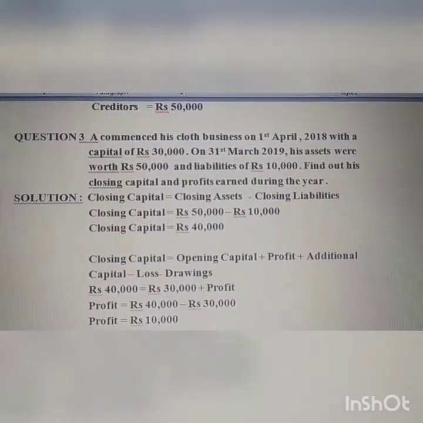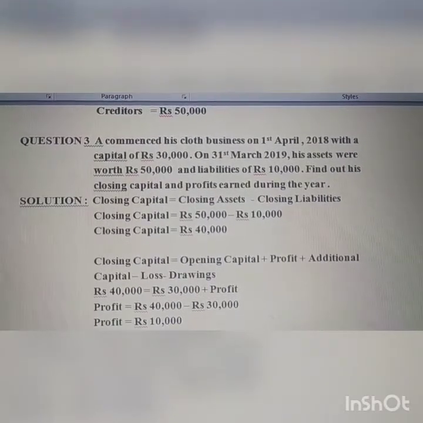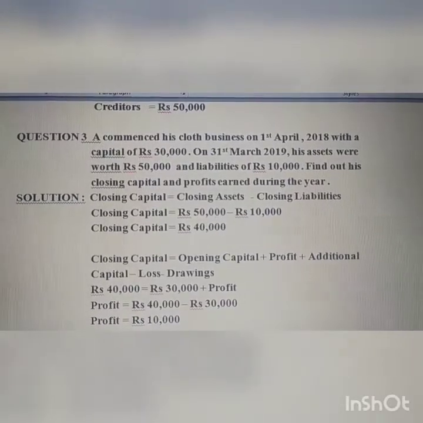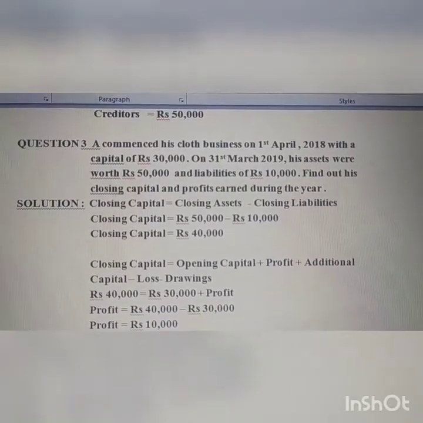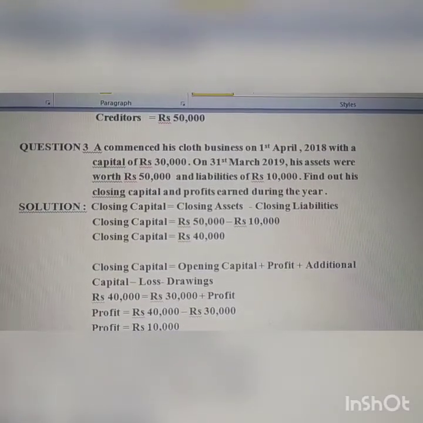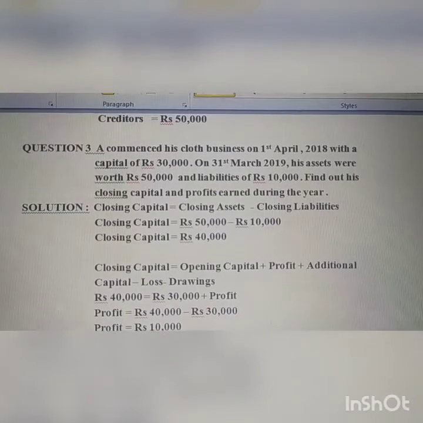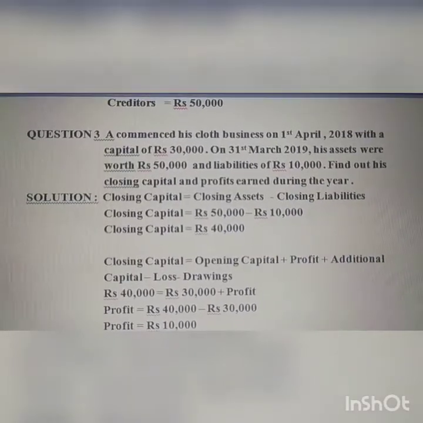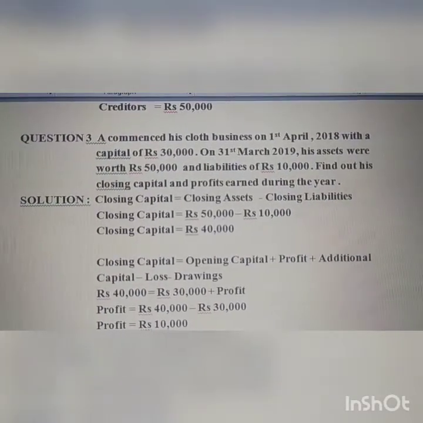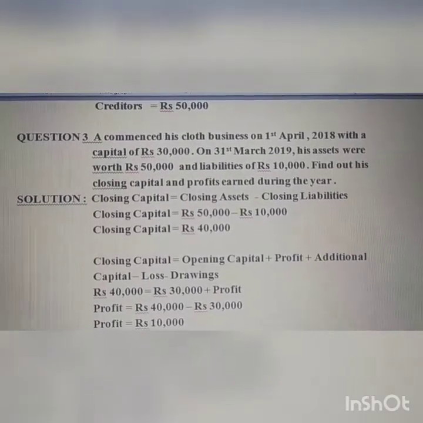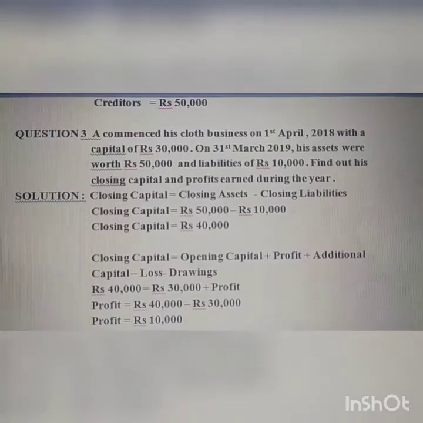Initial capital is known as your opening capital. Whatever profits we are getting in the business, you need to add that amount. If there is additional capital in the business, if more money has been invested in the business, what you are going to do with that? You will add that amount. If there are losses, you will subtract. In the same manner, drawings are also subtracted from the capital. Okay, so here is the formula of closing capital: opening capital plus profit plus additional capital minus loss minus drawings.